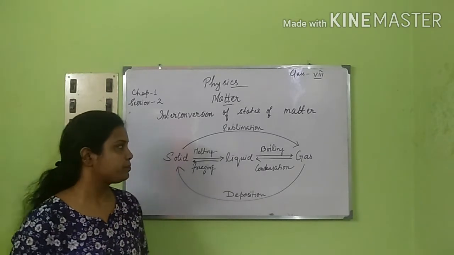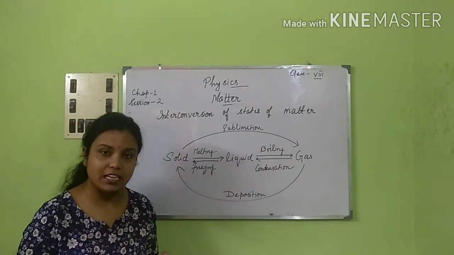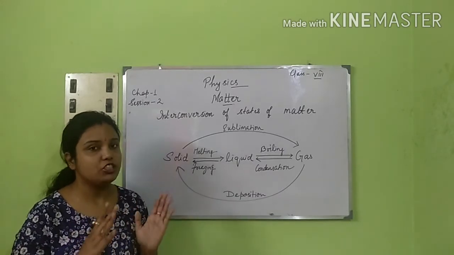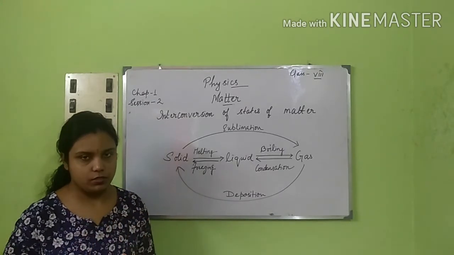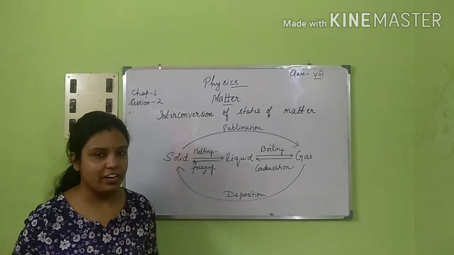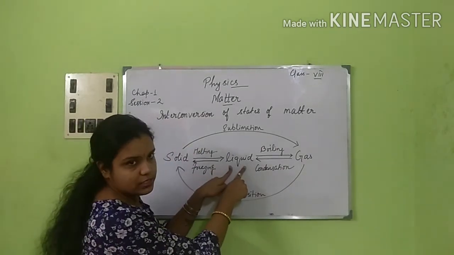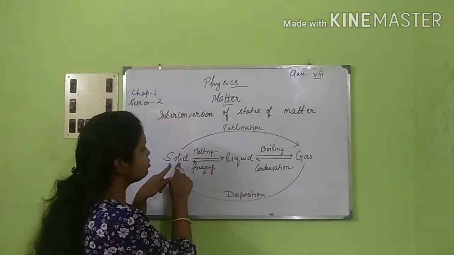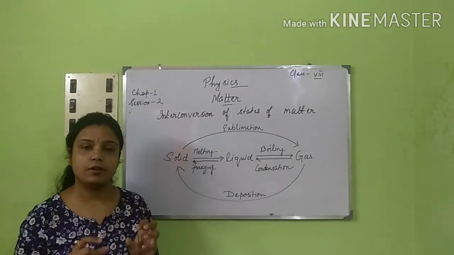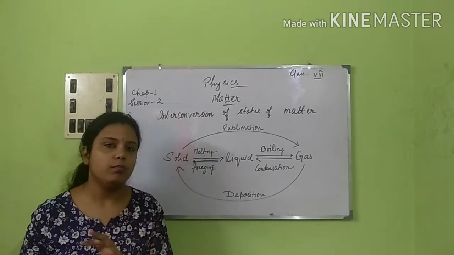Okay, so that means this particular heat that has been provided is not to increase or decrease the temperature, it is just to change the energy forms, from kinetic to potential. I hope I am very clear. This was the explanation of solid to liquid state. That is how solid state is changing to liquid state. This explanation is known as the explanation of melting by the molecular model.